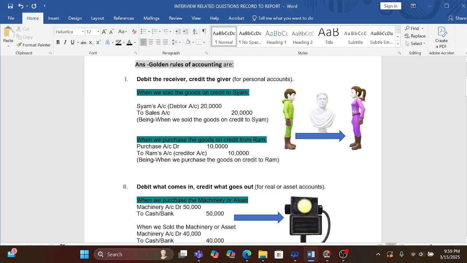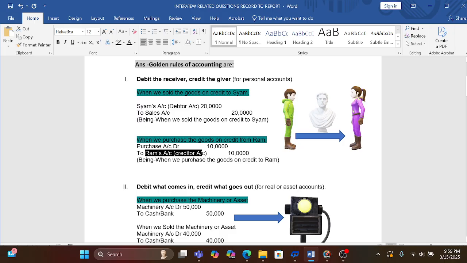Then our next entry is when we purchase goods on credit from Ram. In that case, our entry will be purchase account debit to Ram's account, because we are purchasing the goods from Ram. According to the personal rule, credit the giver. Because we are purchasing goods on credit, we put Ram's account here. If we purchase on a cash basis, we put cash instead.